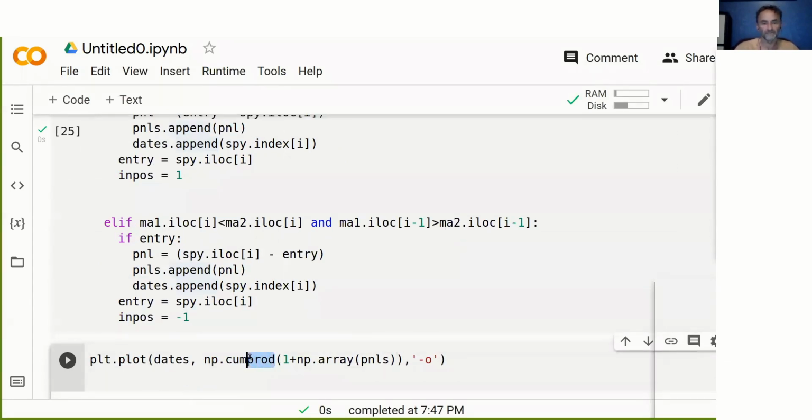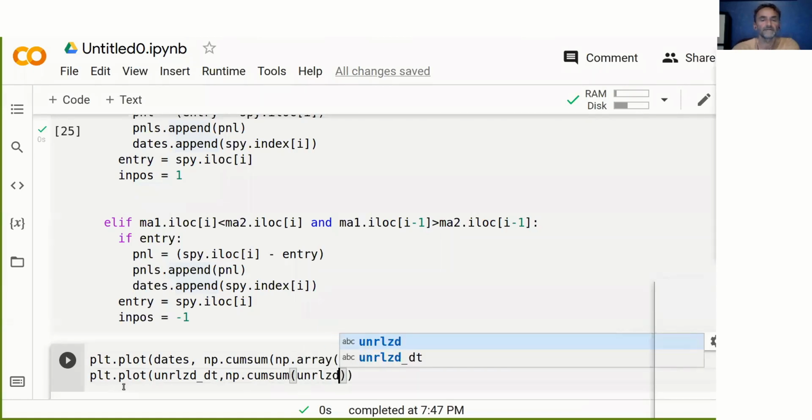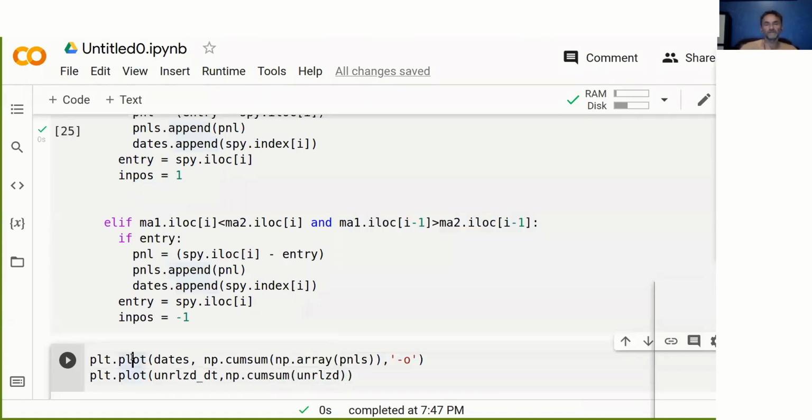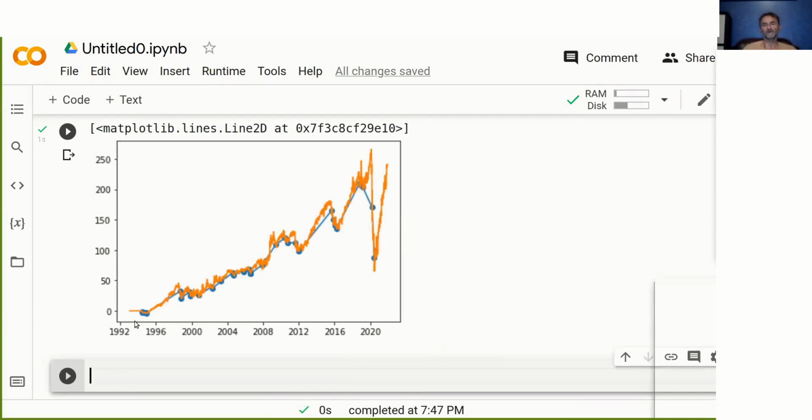Now, because we're working with dollar values again, we have to change this to a cumulative sum. And then I'll do this as well here, plt.plot, and then I do unrealized_dt, this is our dates, and then np.cumsum of unrealized. And so hopefully this will plot the unrealized and the realized charts on top of each other. And voila, there we go. So this is basically the unrealized and realized charts right on top of each other.